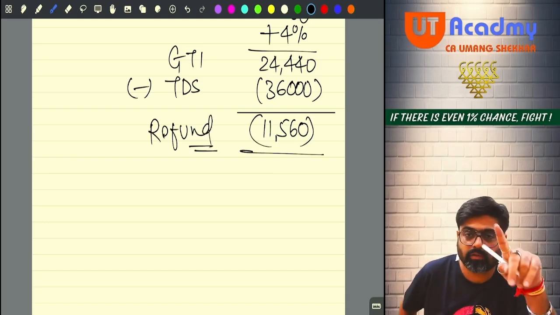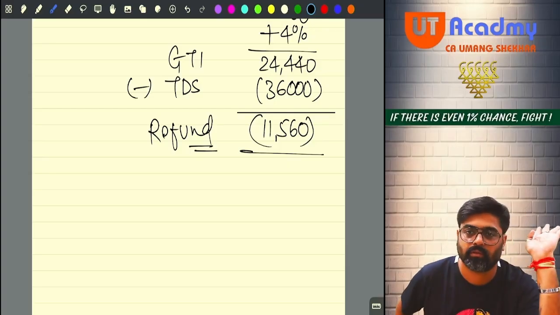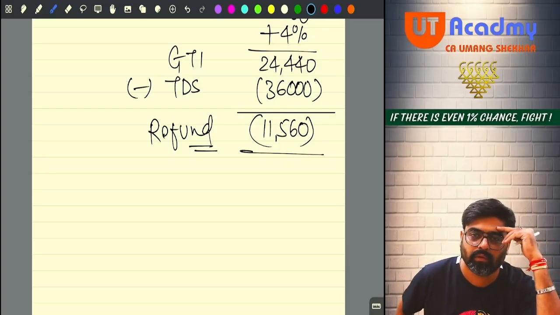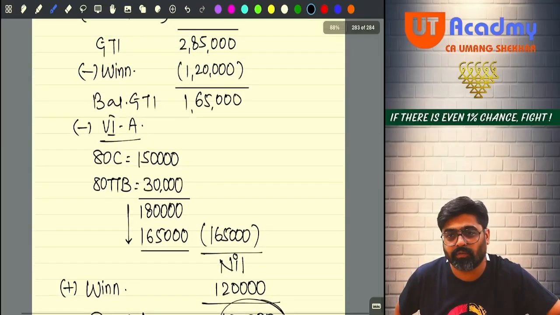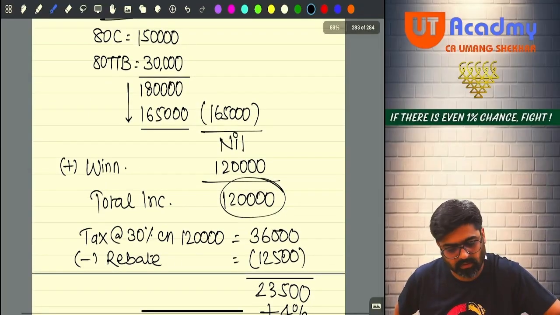If they would ask you to calculate the tax also, then your calculation would have been like this. But unfortunately, they have not asked you. So you can stop yourself here.